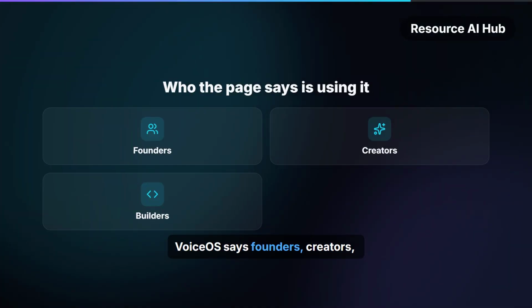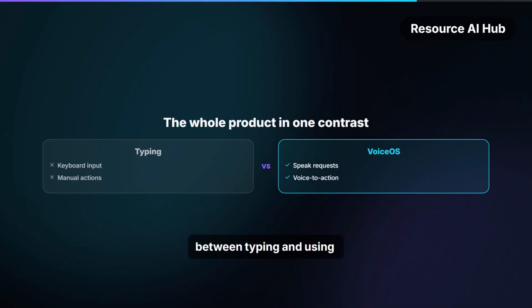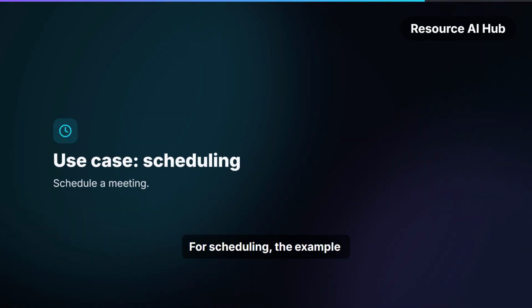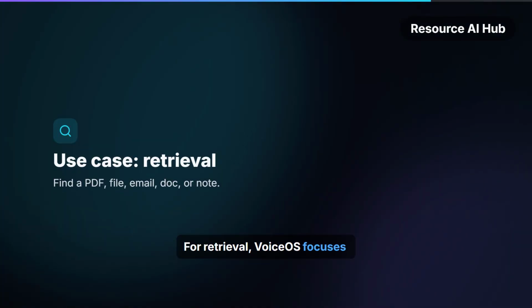VoiceOS says founders, creators, and builders are replacing typing with the product. The central contrast is between typing and using spoken requests to trigger actions. For communication, the site lists sending email, replying, and texting. For scheduling, the example is direct: ask VoiceOS to schedule a meeting. For retrieval, VoiceOS focuses on finding information you know exists somewhere.